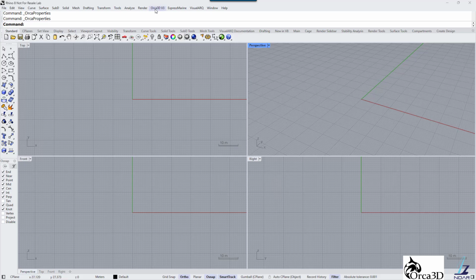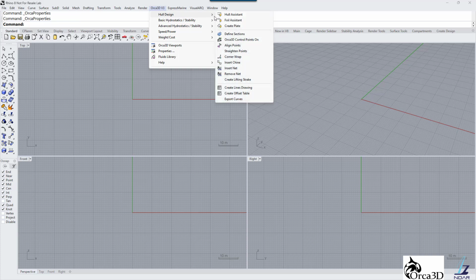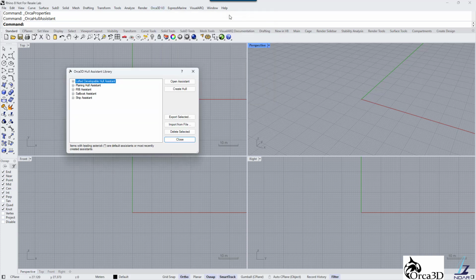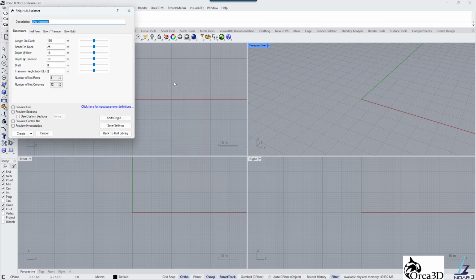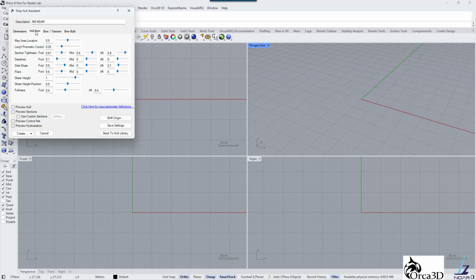From the Orca3D pull-down menu, open Hull Design, Hull Assistant. There are 5 types of hulls which can be designed with Hull Assistant. For the dry cargo vessel, we will choose Ship Assistant. Open Assistant. Change the description to MSNDAR. There are 4 tabs in the Ship Hull Assistant window: Dimensions, Hull Form, Bow Transom and Bow Bulb.